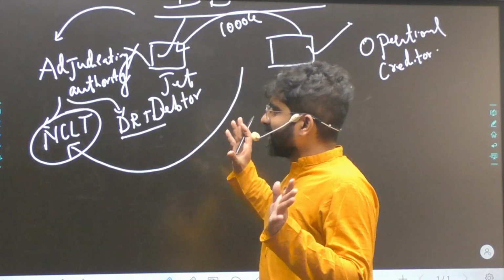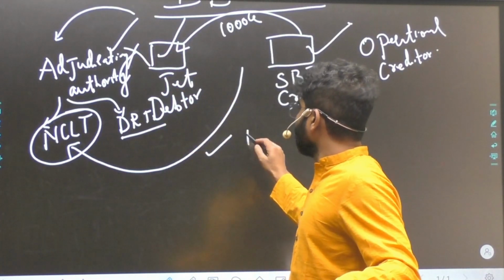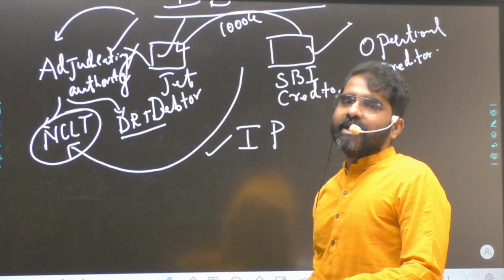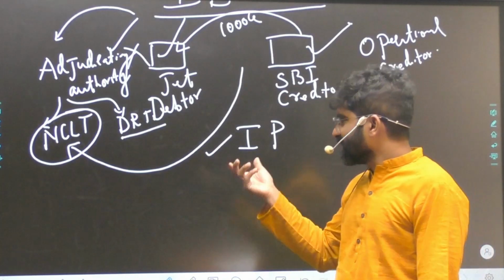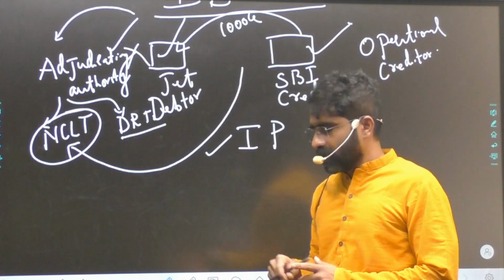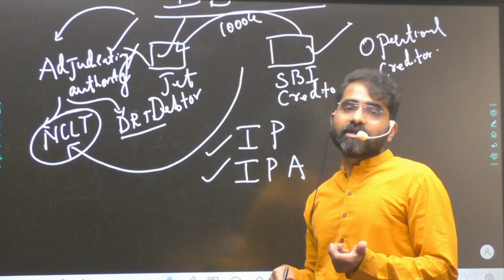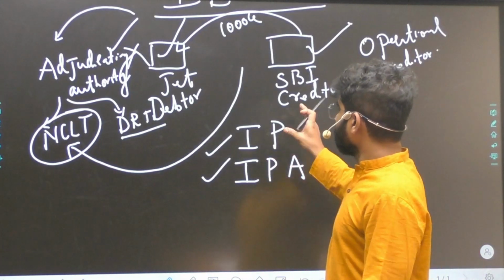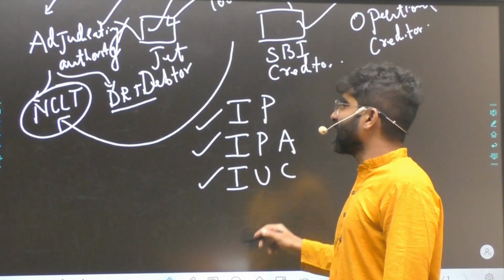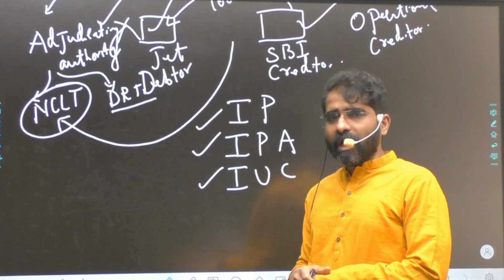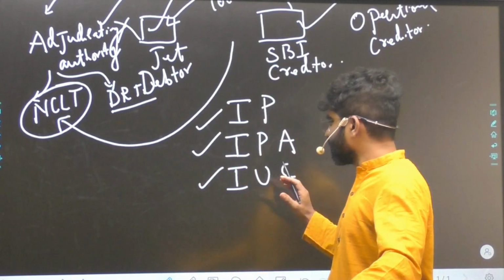Now the question is, they wanted a time-bound mechanism. So one is the adjudicating authority. Then you have insolvency professionals. Every Tom, Dick and Harry cannot handle the insolvency procedure. Why? Because you need experience. These insolvency professionals are trained professionals, and they operate under the insolvency professional agency, which gives the code of conduct rules which the insolvency professionals will follow. And you also have information utility centers. All the database is there with them, the database related to the debt or the asset, etc. All that will be supplied by the information utility centers.